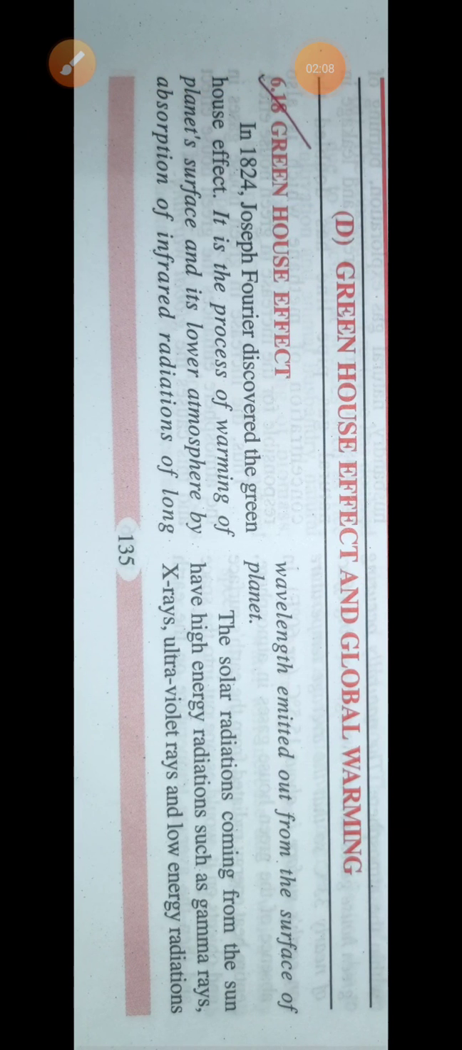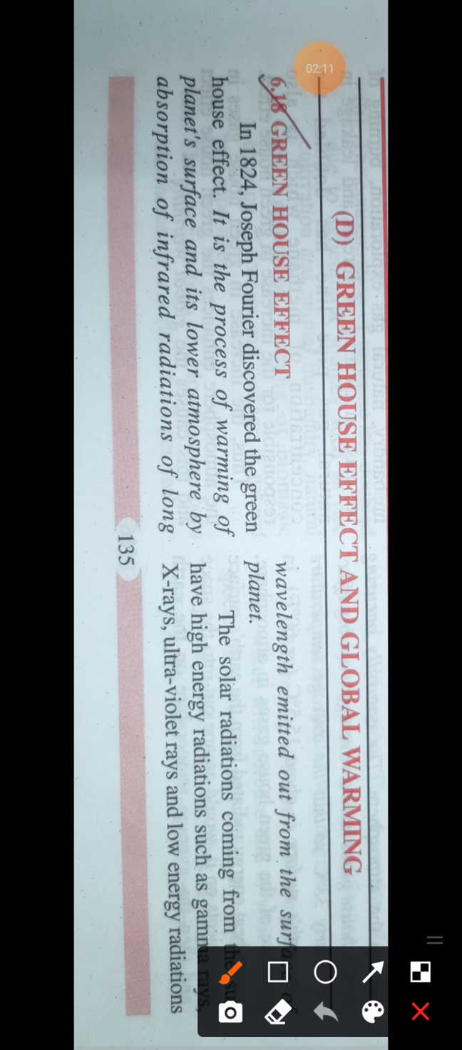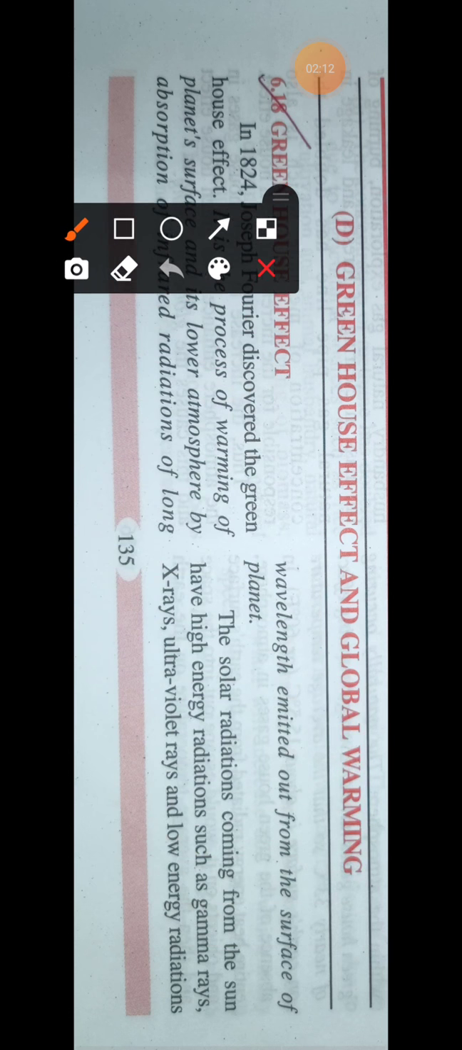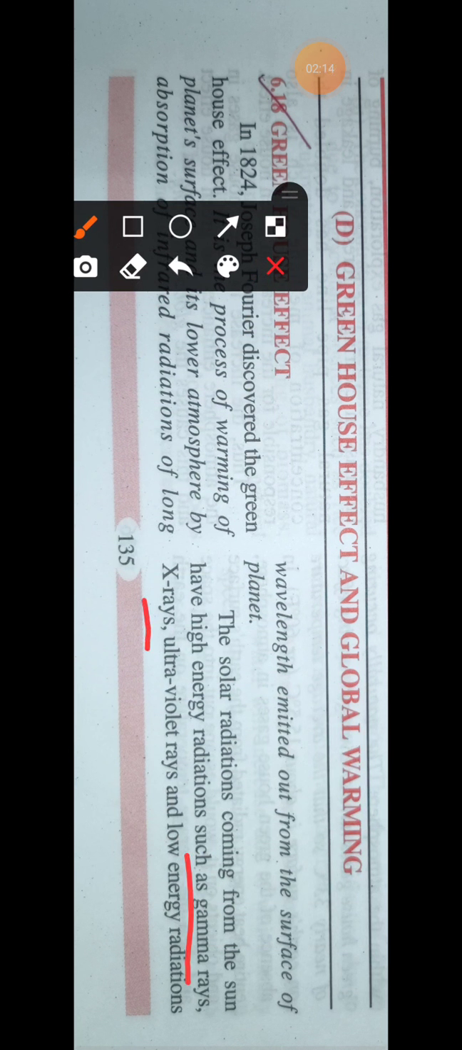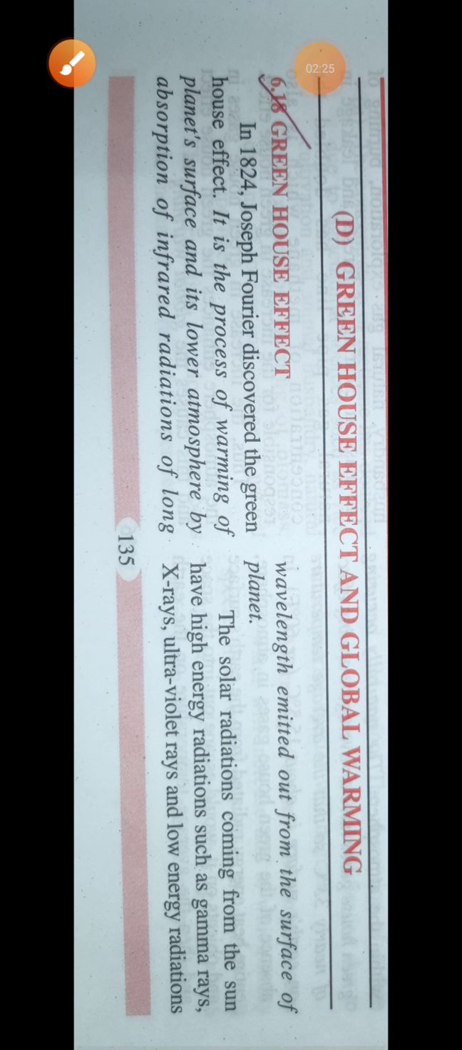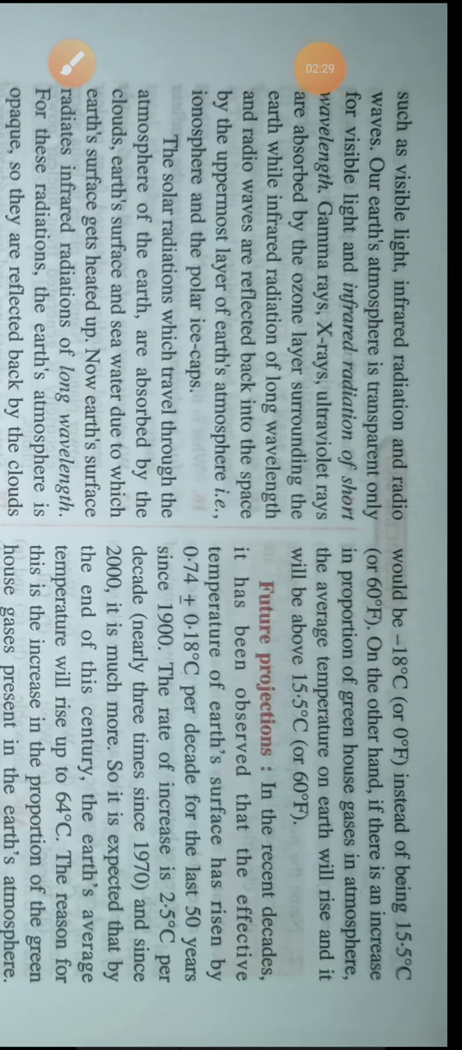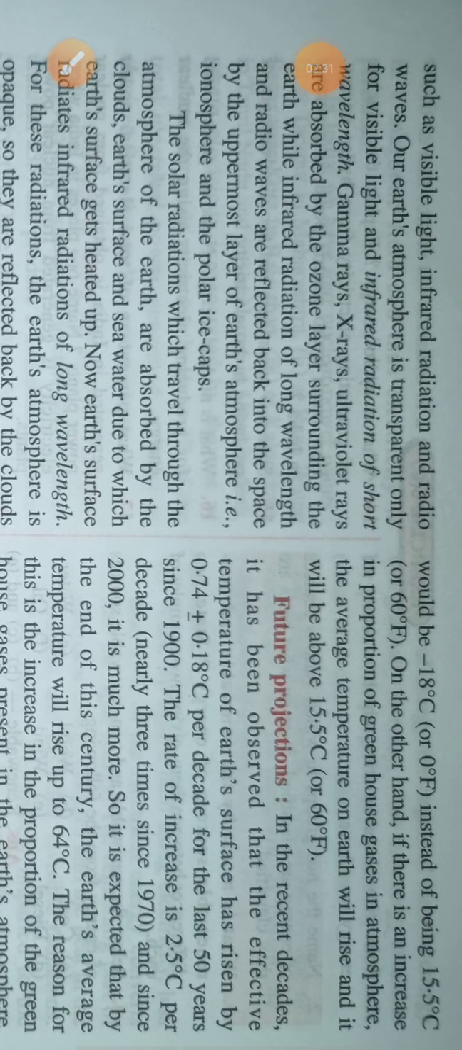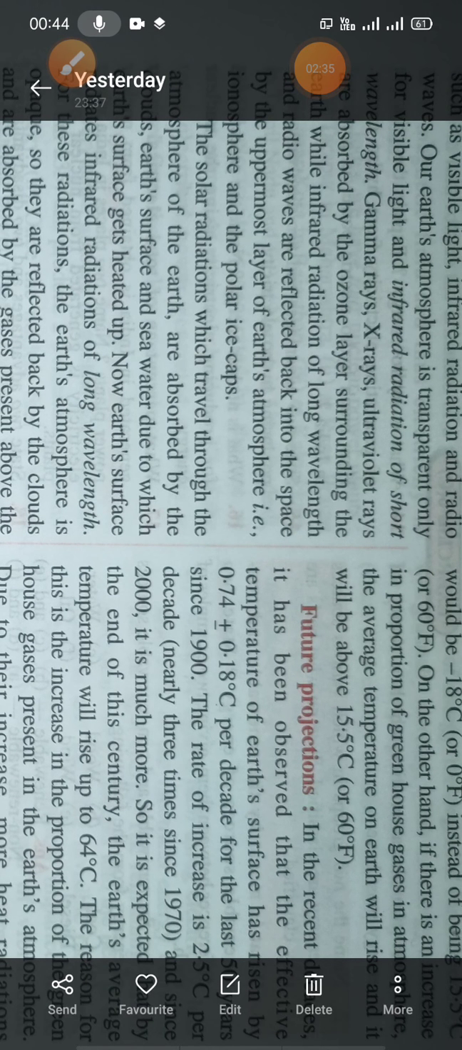Now, solar radiations coming from the sun have high energy radiations such as gamma rays and X-rays. Solar radiation has two types. One is high energy radiation such as gamma rays, X-rays, UV rays, and there are low energy radiations also, like visible light and infrared radiations.